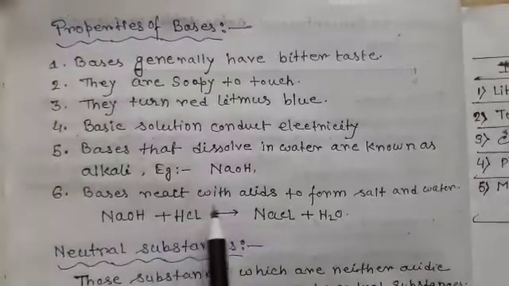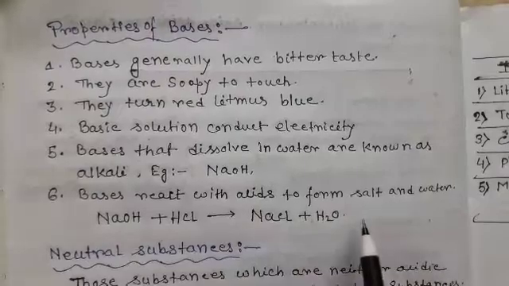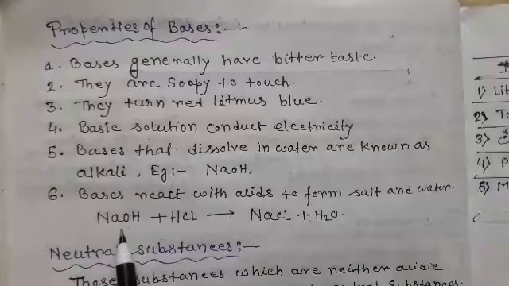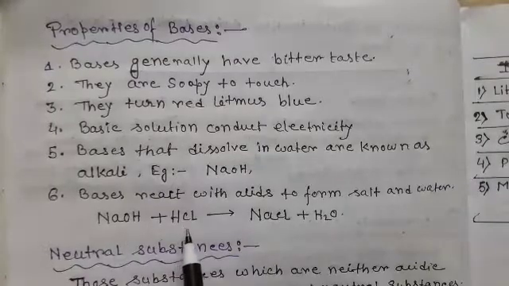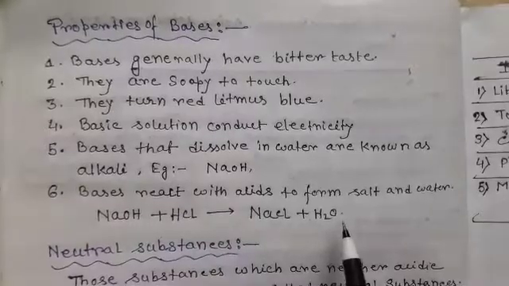Next, bases react with acid to form salt and water. That is called a neutralization reaction, that was discussed on the previous page. NaOH, that is a base, reacts with HCl, hydrochloric acid, and forms NaCl, that is salt, and H2O, water.